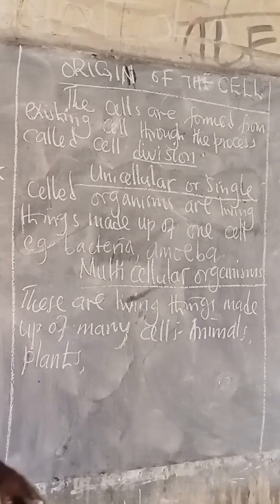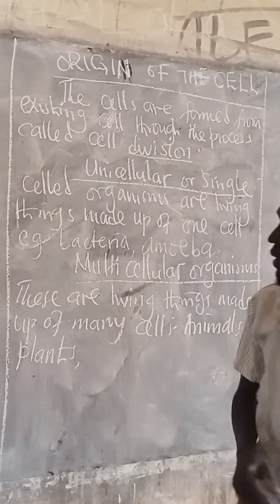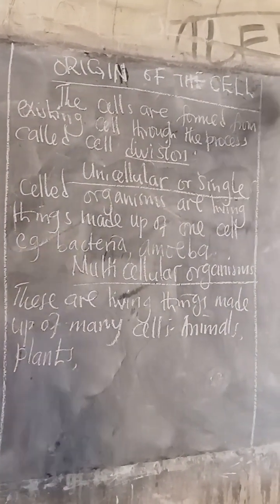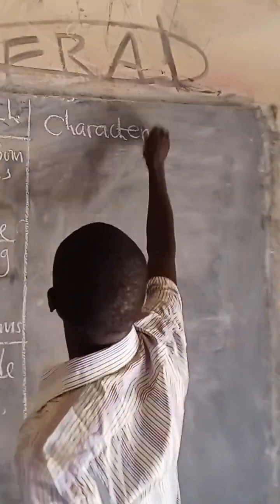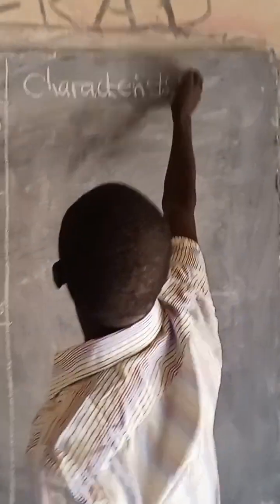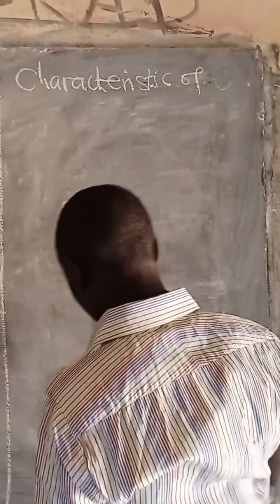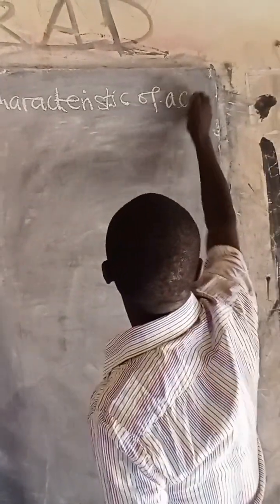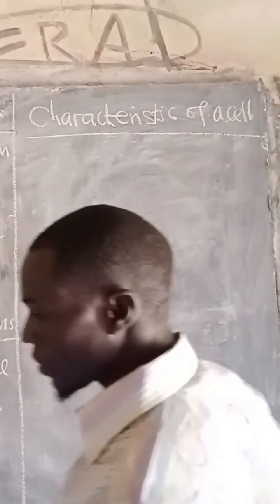Now, this will take us to look at the characteristic features of the cell. So now let us look at the characteristics of a cell, or features of a cell. What are the features of a cell?